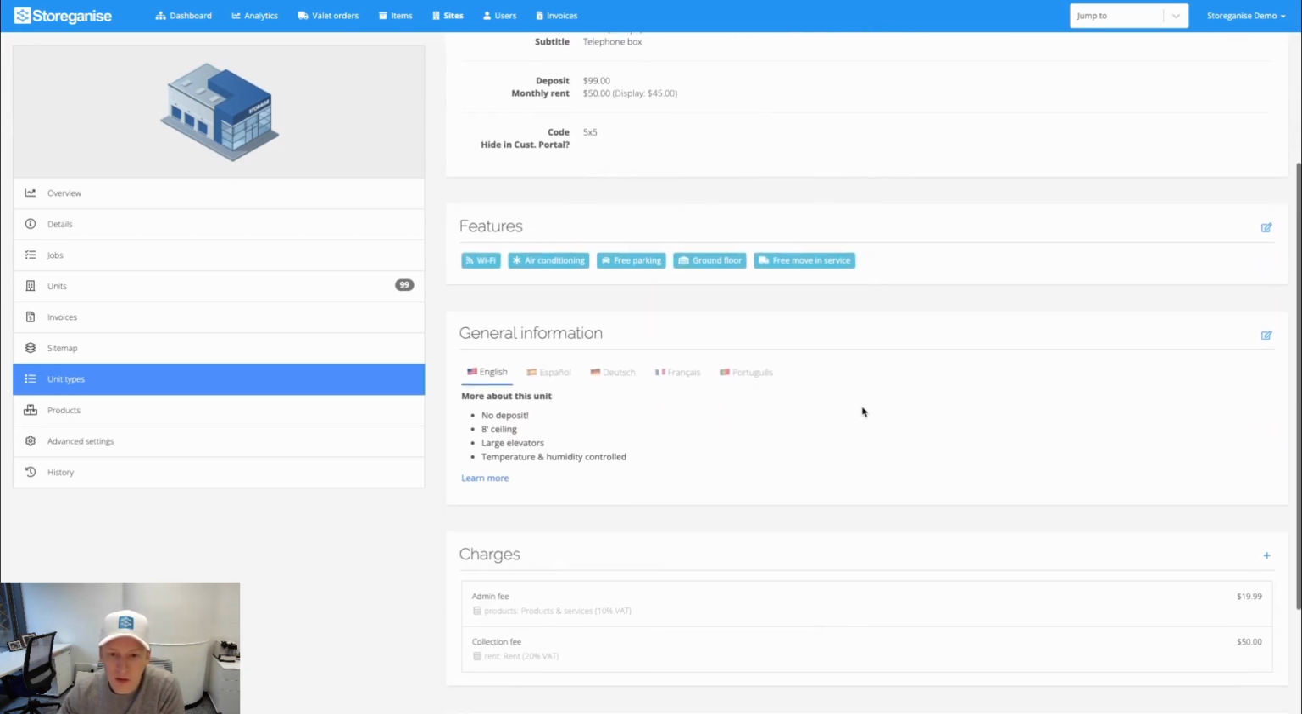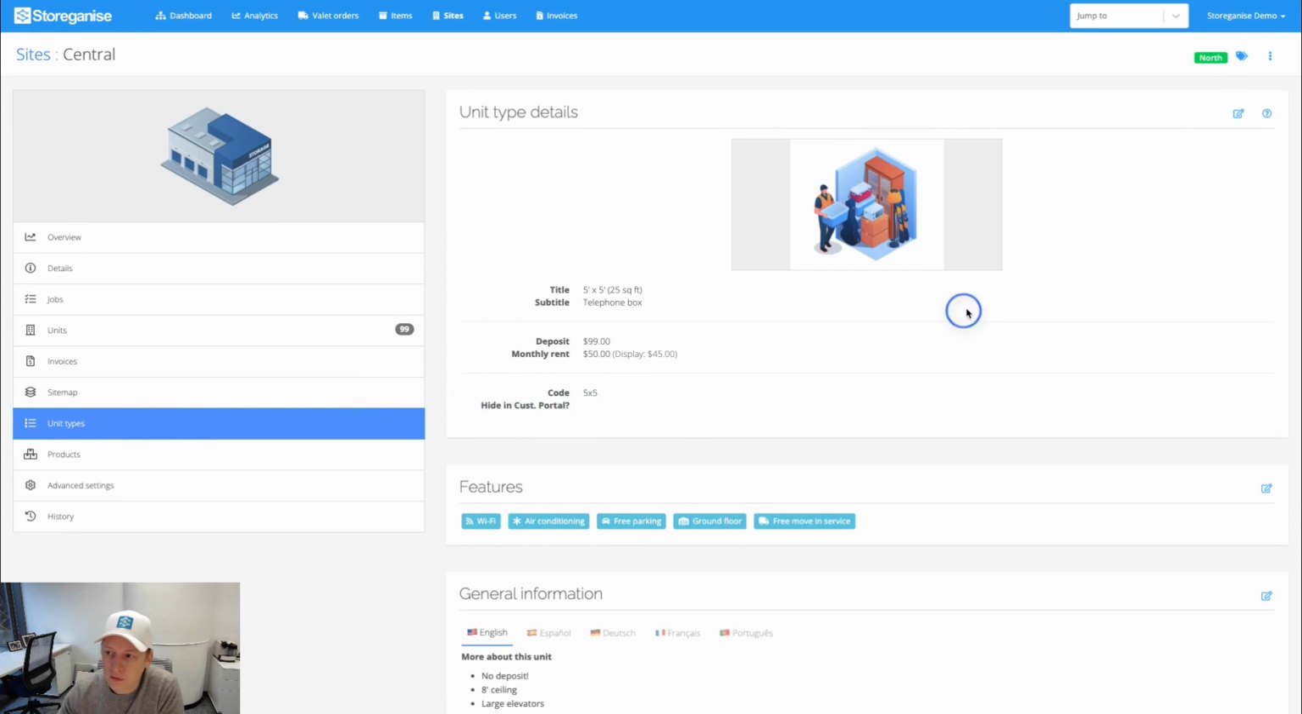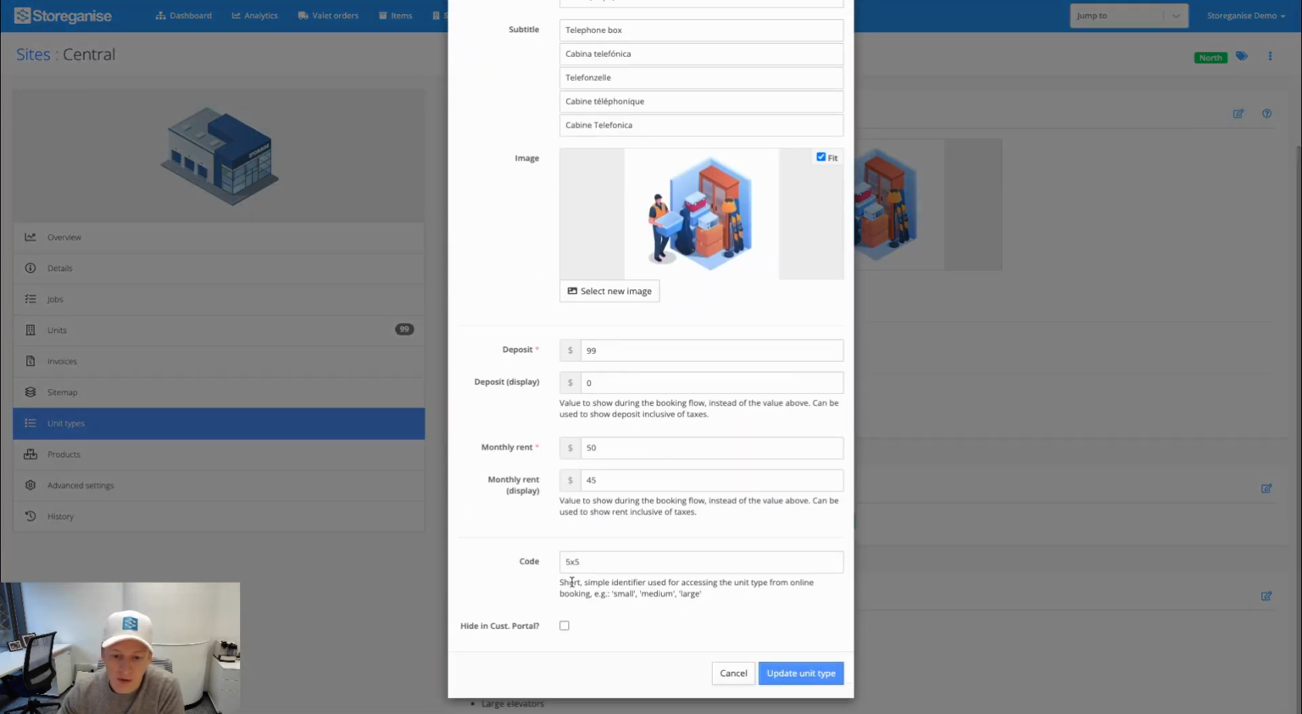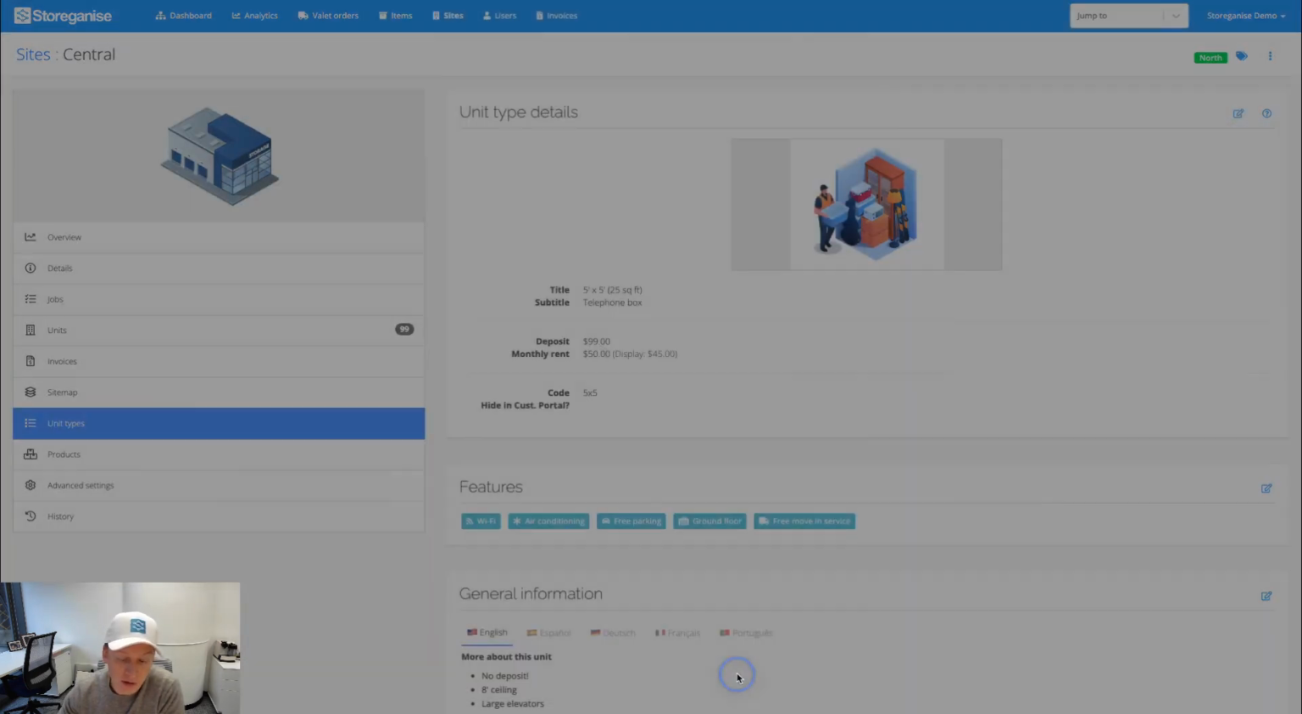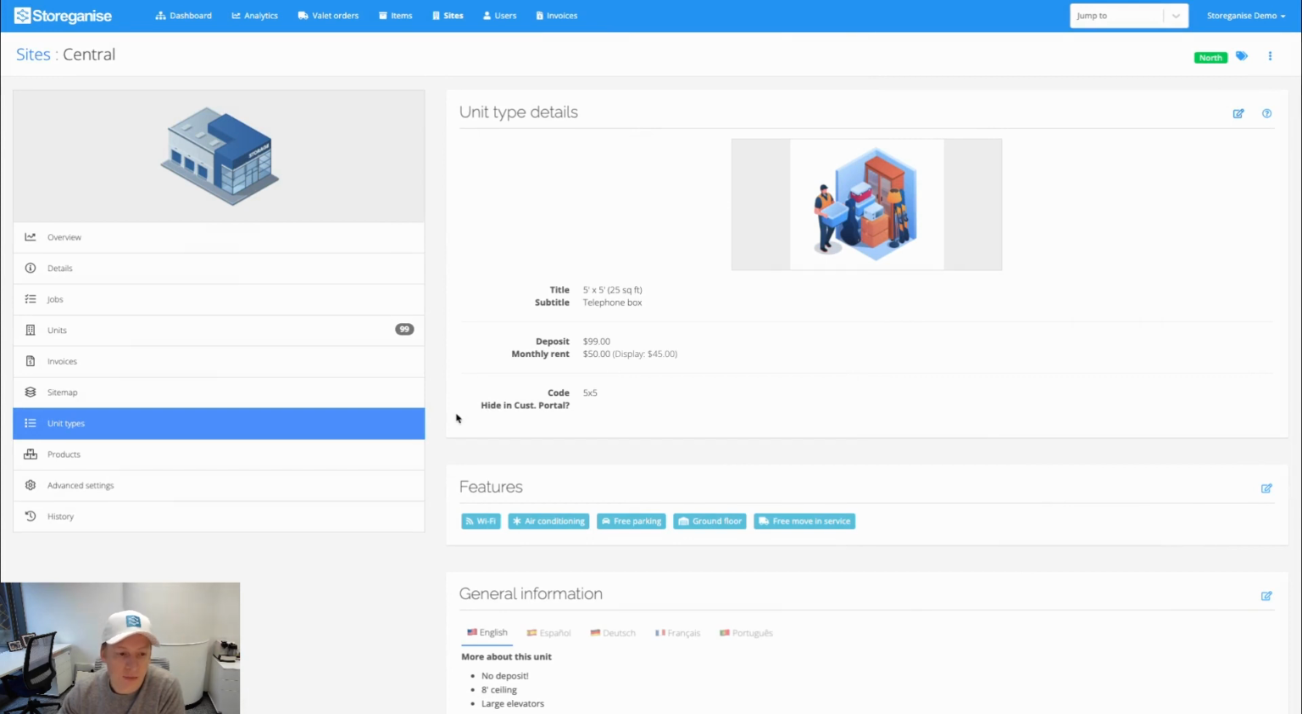You'll also see the ability to hide these in the customer portal. So if I clicked on here, I could actually hide a unit type. If you don't want it in the customer portal, then you can do that. And that applies for the sites, products, unit types, any of those.